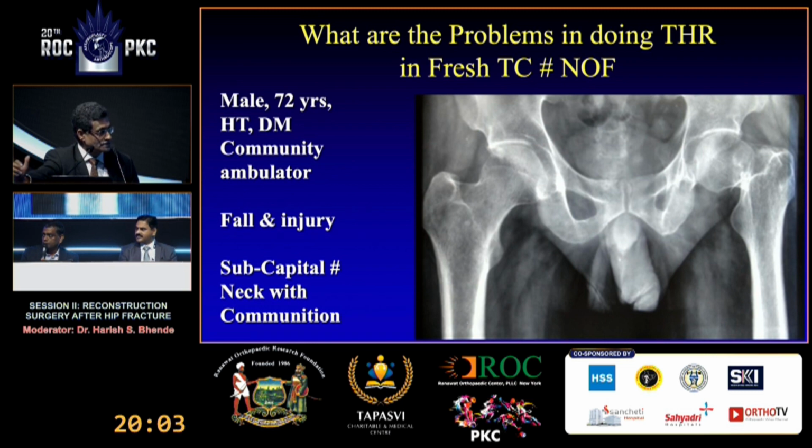No. How do you judge that you have got the length which you want and you don't want to go for a little longer size head? Exactly what I'm saying. If you lengthen him more and I'm losing my extension, that means I've lengthened the patient. I don't want to do that. So go by soft tissue. The soft tissue is reliable. So the end point for me is 15 degrees of extension. If I get that, I have not lengthened his limb and he's got back his native soft tissue tension.